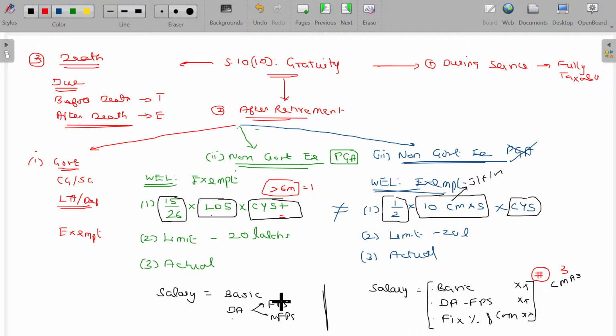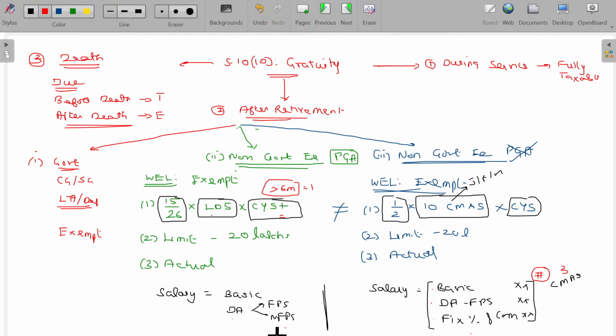Okay, 2 commissions are there: fixed commission as well as fixed percentage commission. So in DA we have forming part and non-forming part. In commission we have fixed commission as well as fixed percent commission. We will consider only fixed percent commission in most of the cases, right? Whenever I say salary, then it consists of these 3 only: basic, DA forming part as well as fixed percent commission. In case of Payment of Gratuity covered, then we'll take only these 2: basic plus DA, where the DA includes both forming part as well as non-forming part, for the retirement benefit calculation.